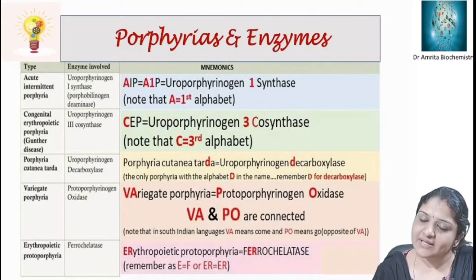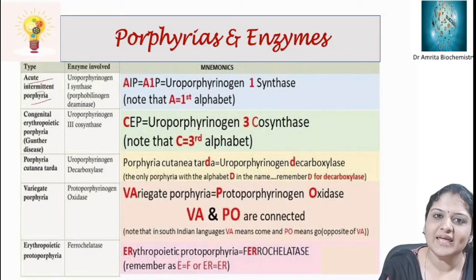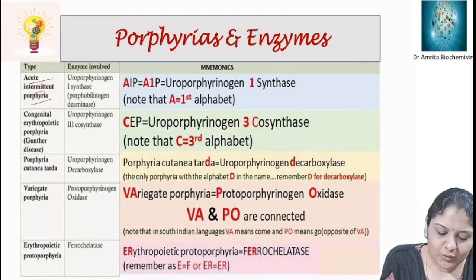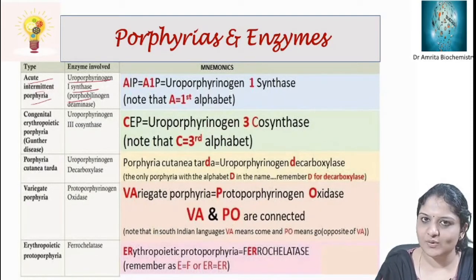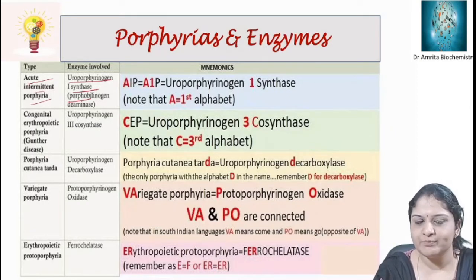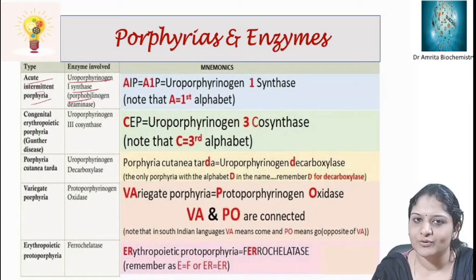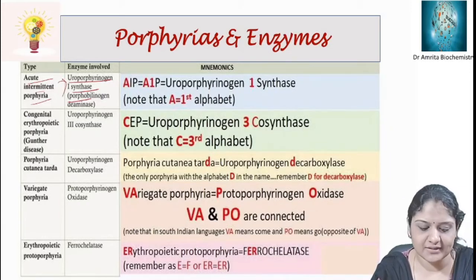To remember the enzymes, you can use this trick. For acute intermittent porphyria, A is the first alphabet, and the only enzyme with 1 in it is uroporphyrinogen 1 synthase. Other names for uroporphyrinogen 1 synthase are porphobilinogen deaminase or HMB synthase. So for acute intermittent porphyria, just remember A is the first letter, the first enzyme involved, the only enzyme with 1 in it, uroporphyrinogen 1 synthase. So the defective enzyme is uroporphyrinogen 1 synthase.